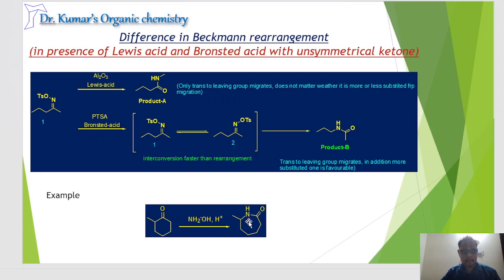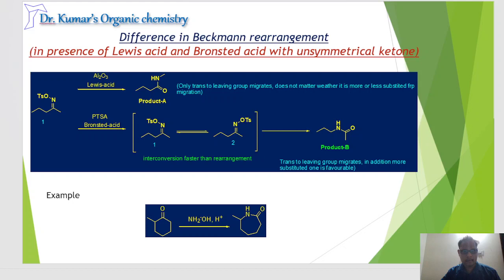The same thing happens in Baeyer-Villiger oxidation, where oxygen insertion takes place next to the more substituted carbon. Similarly in Beckmann rearrangement as well. In another case, when the more substituted group is there, that is favorable for the migration.